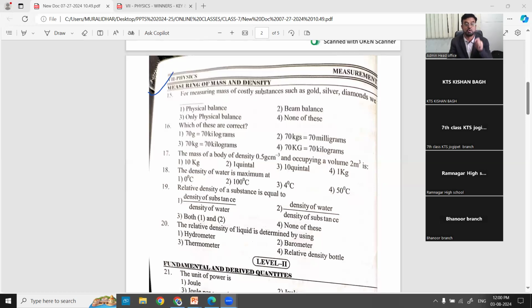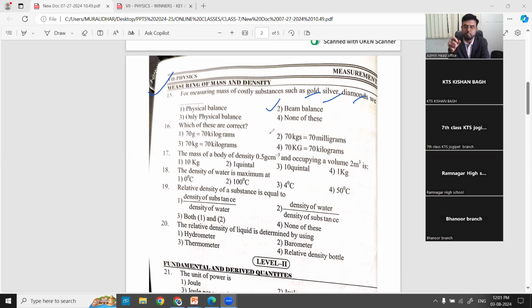For measuring the mass of costly substances such as gold, silver, diamond, we'll use the beam balance, because the beam balance is completely covered with a door. When you go to a jewelry shop, you can find it. It is very sensitive and costly. Even 1 gram, more or less, is very precious. That is the reason costly items like gold, silver, diamond are measured using a beam balance.